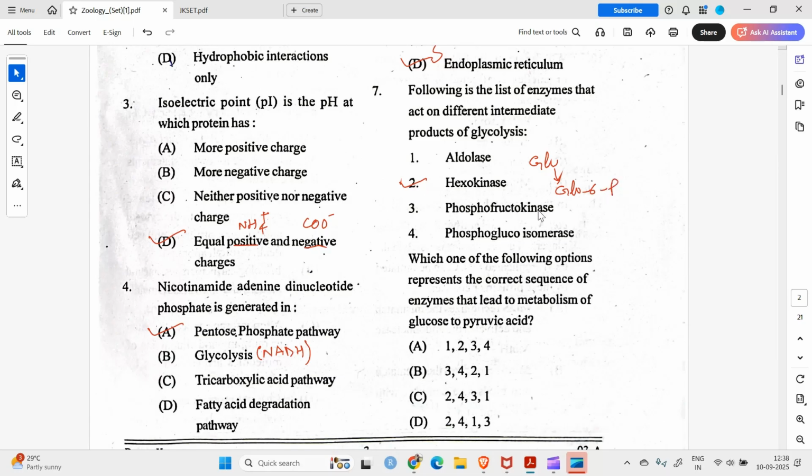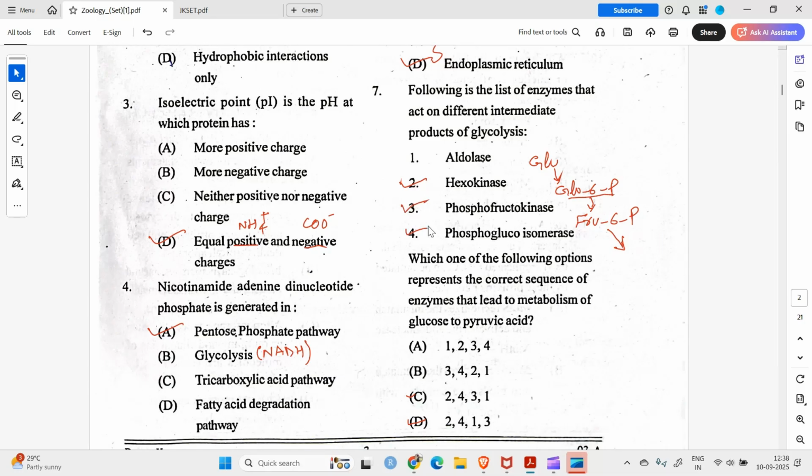So you have option C or option D here. And then, yes, phosphoglucoisomerase, which changes this glucose 6 phosphate into fructose 6 phosphate. Then this fructose 6 phosphate is again phosphorylated by